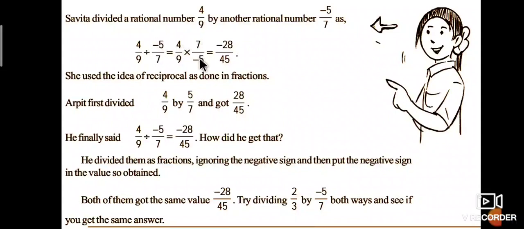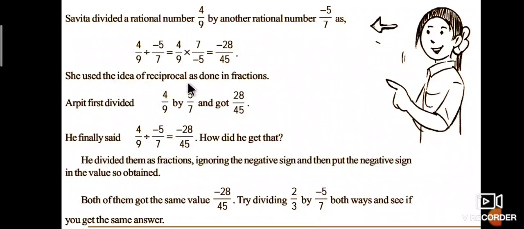That is 28 divided by minus 45. Written in standard form, that is minus 28 divided by 45.